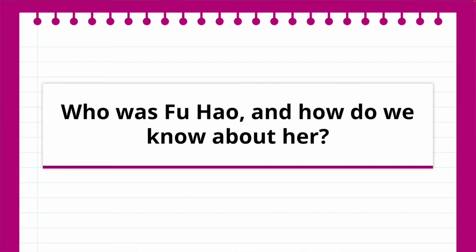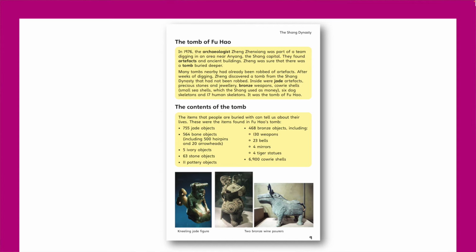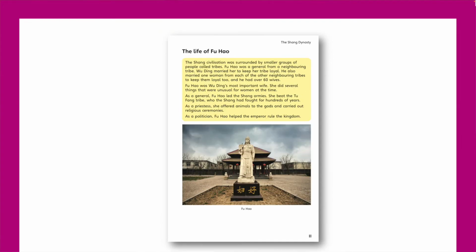Lesson 2 asks, who was Fu Hao and how do we know about her? In this lesson, pupils will increase their disciplinary knowledge around how historians learn about the past. They learn about how the archaeologist Chen Jiangchang discovered the tomb of the emperor's consort, Fu Hao, who was a military general, politician, and priestess.